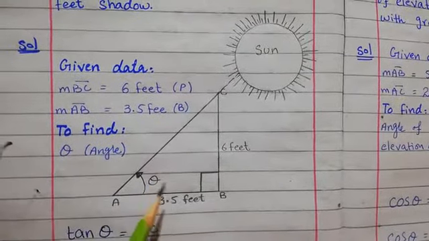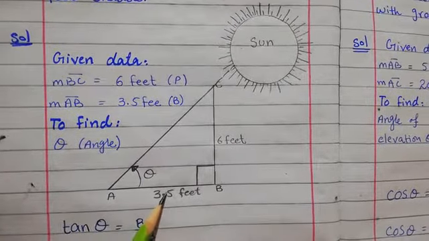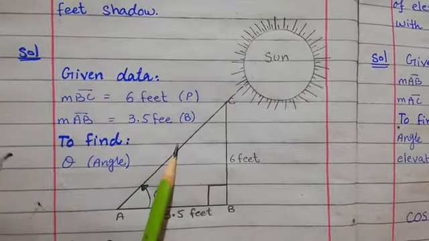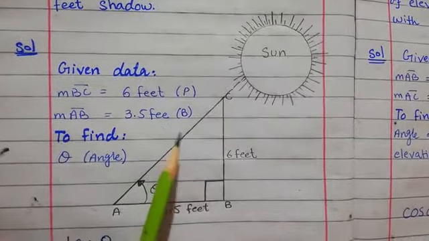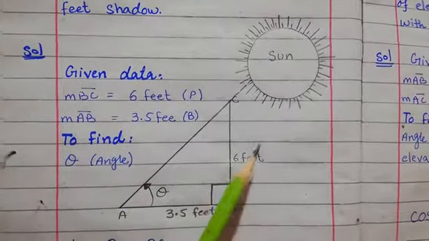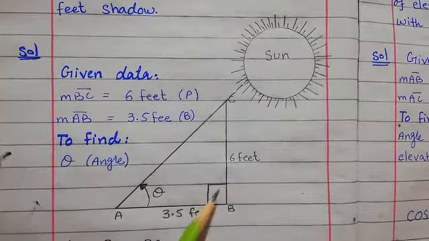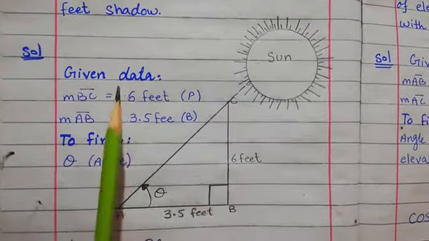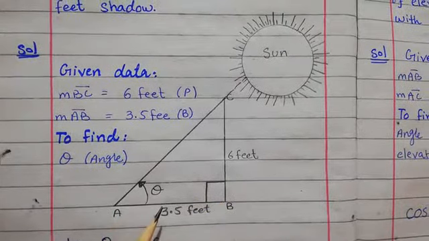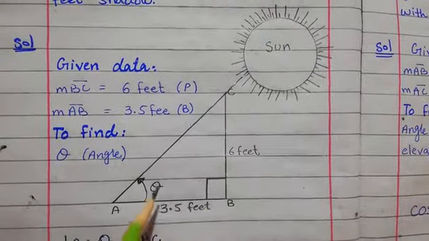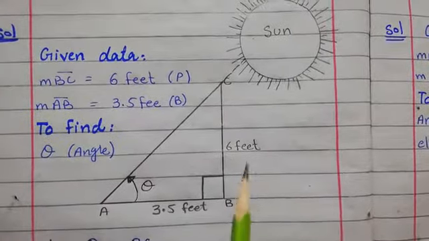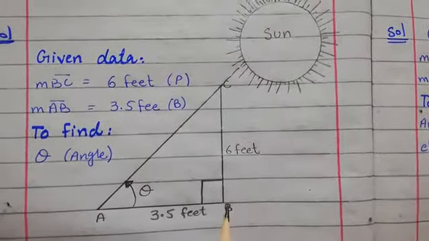So according to this, this side is known as the base, this is known as the perpendicular, and this is the hypotenuse. Okay, my dear students, first of all we will name the three vertices, and after that label the diagram. And according to this, we have the given data. Measurement of BC is 6 feet, measurement of AB is 3.5, and we will find the angle theta, the angle of elevation.